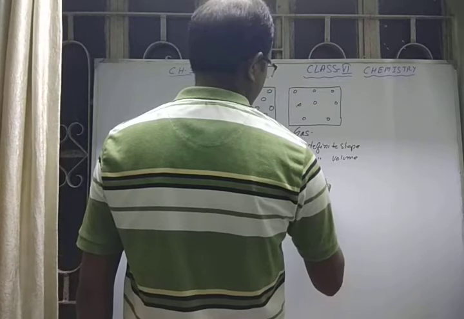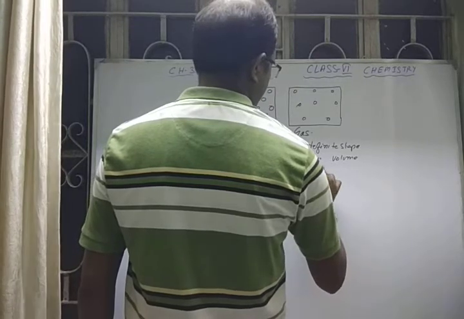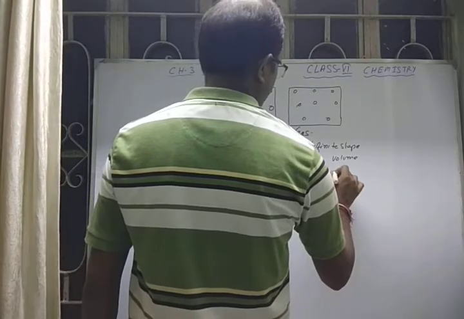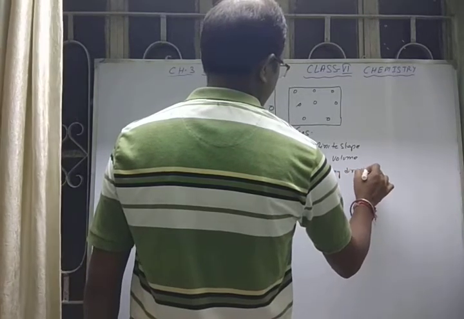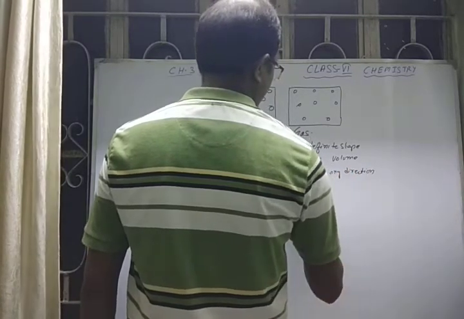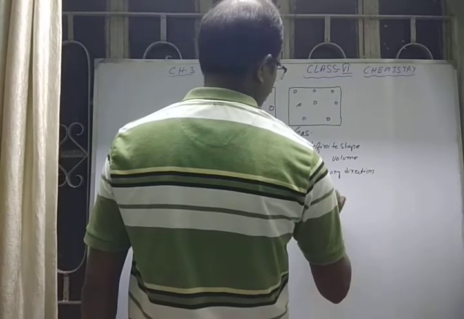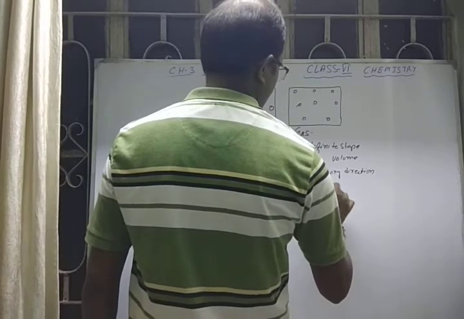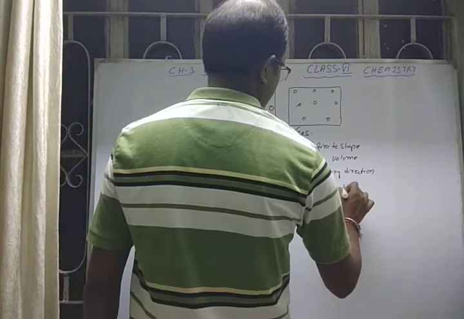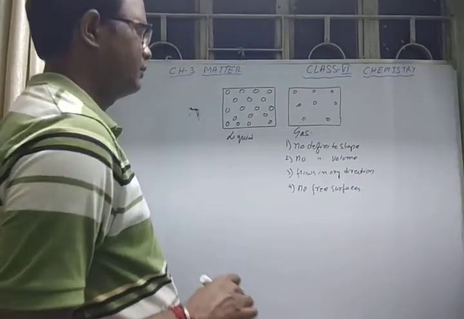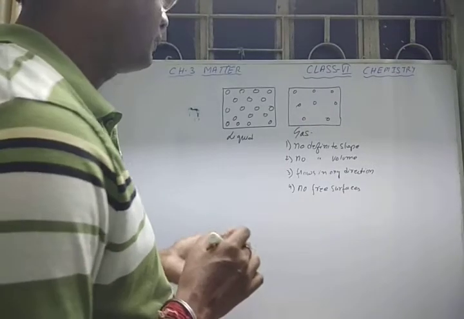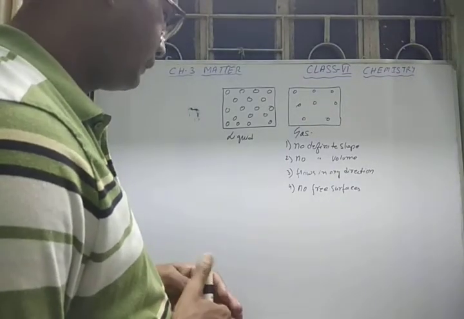Number 3, flow in any direction. Number 4, no free surfaces. So these are the properties of gases.